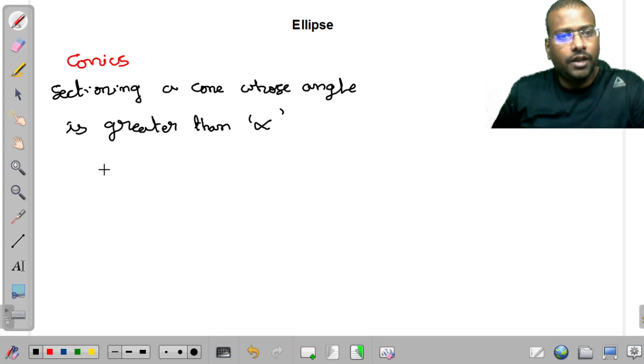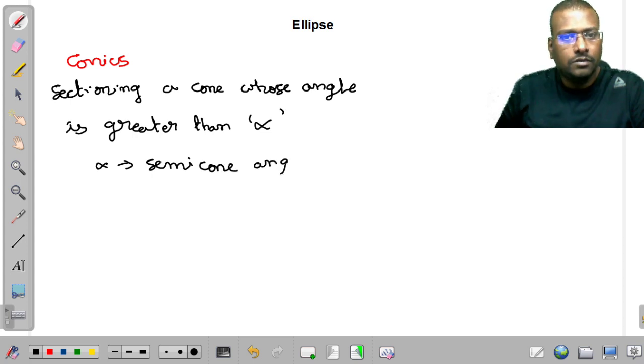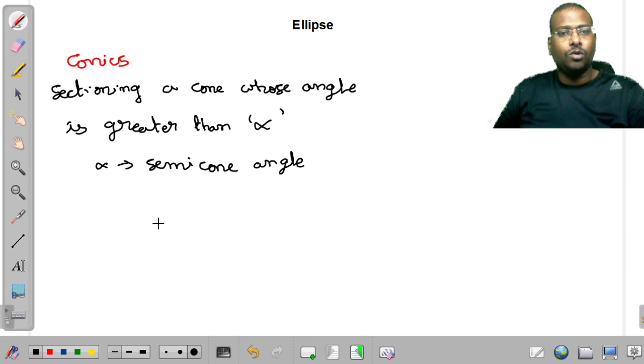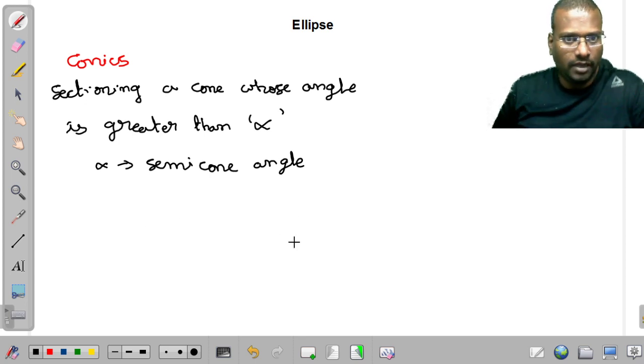What is alpha here? Alpha is the semi-cone angle. If the cutting plane angle is more than the semi-cone angle, we are able to get an ellipse.